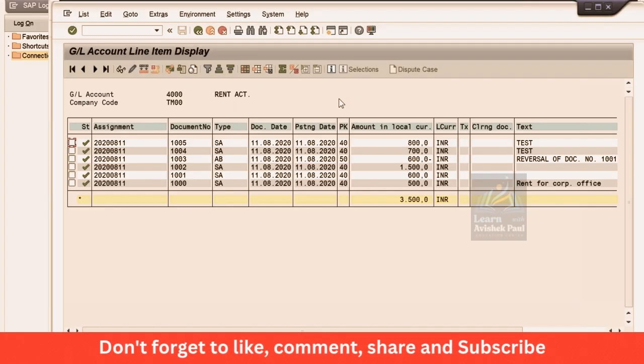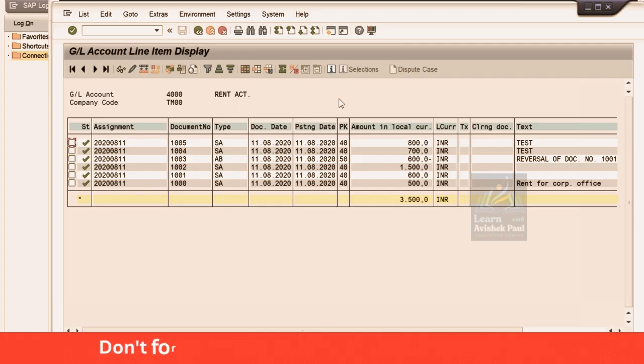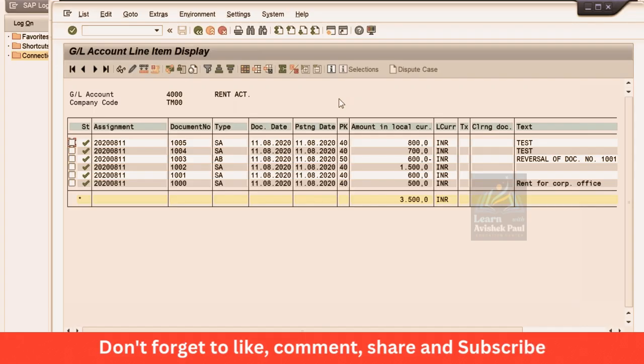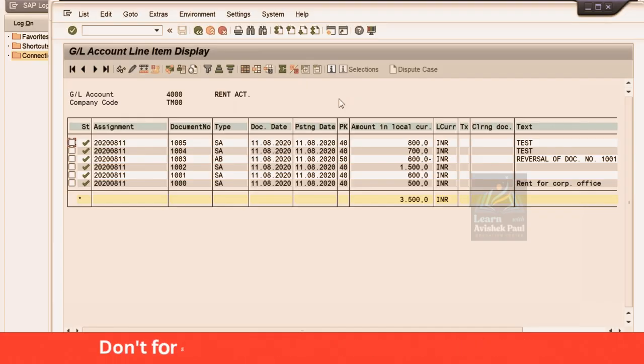This is the first, right? And there is one more difference, guys. The second one is, whole document is going to be posted by the same user, because you have kept it on hold for a temporary purpose. You yourself are going to post these transactions. But in park document, it is not. Here I have used my user ID itself just for testing purposes. But in real time, how is the park and post concept going to be followed? One guy is going to park this document, another guy is going to post this document, right? So this is the difference.